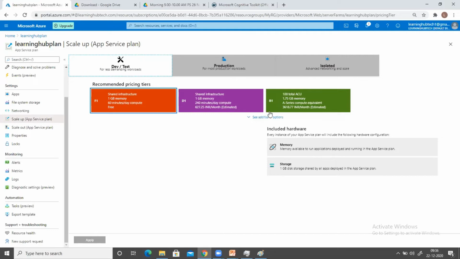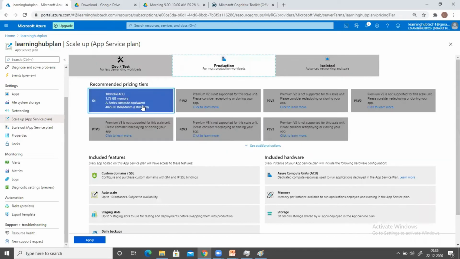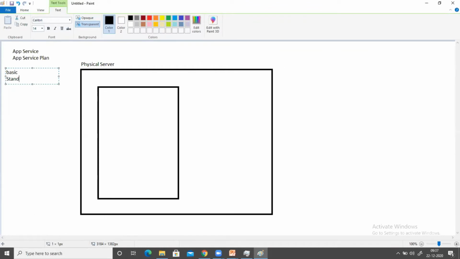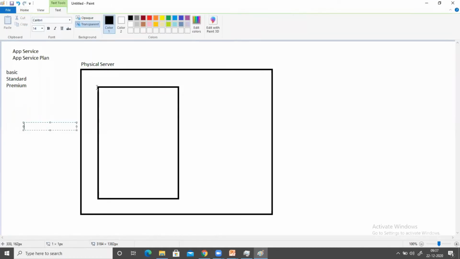Okay, we have other plans also, like B1 and S1, P1. They stand for basic, standard, and premium. If you choose any plan out of these basic, standard, and premium, so what will happen? Inside this physical server, one virtual machine is going to be deployed. And who is deploying this virtual machine? This is deployed by Azure itself.